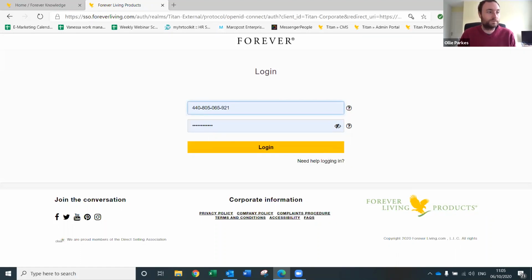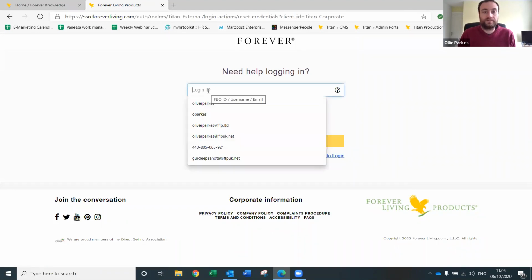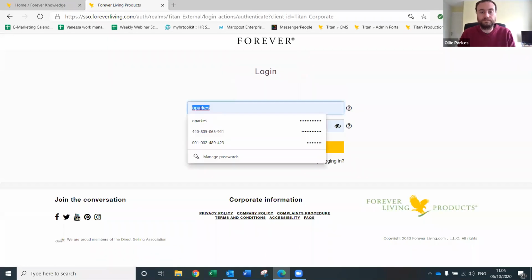If you are having any problems, I've just noticed a couple of questions about problems logging in, you'll press need help logging in here. And then you type in your ID, which again is either your username or your email address. I'm not a robot, and press submit. And what that will do is it will send you instructions on how to reset the password. So if you have any issues logging in, just reset your password here, and it will send you instructions via email on how to do that. So if we go back to login,